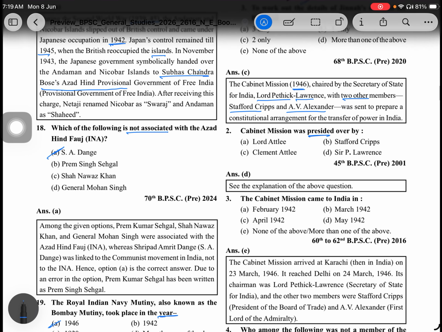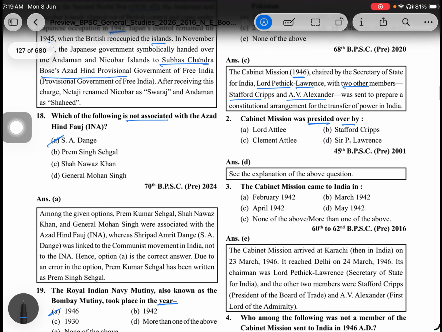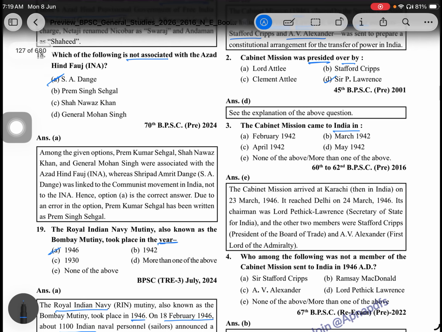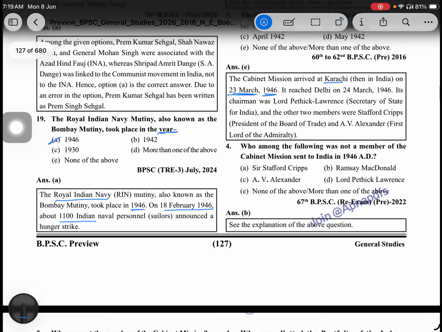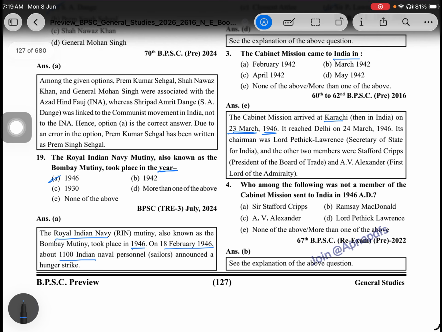The Cabinet Mission arrived at Karachi on 23 March 1946 and reached Delhi on 24 March 1946.